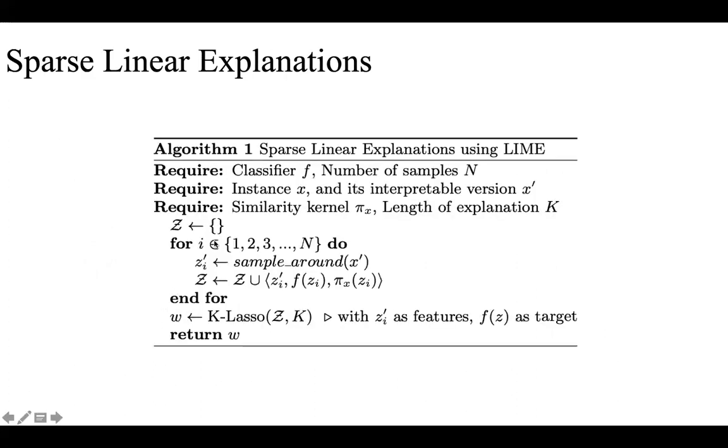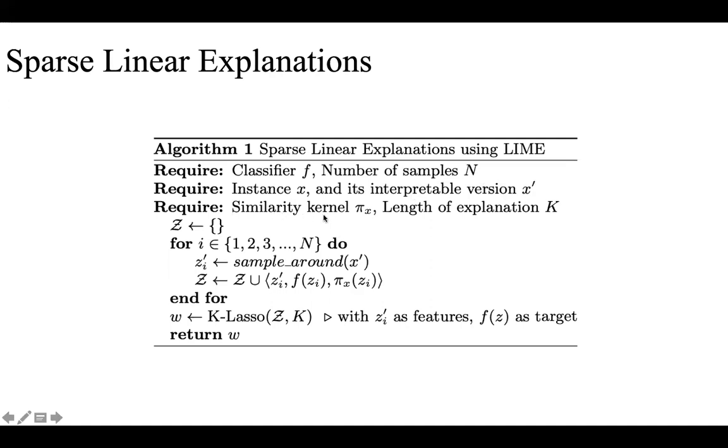Yeah. So the algorithm is like this. We have a classifier whose prediction we want to explain. Then the number of samples, that is the locality. It defines the locality of the number of instances on which we want to train the explanation model. Then the instance that we want to explain, its interpretable version x dash, and then the similarity kernel.